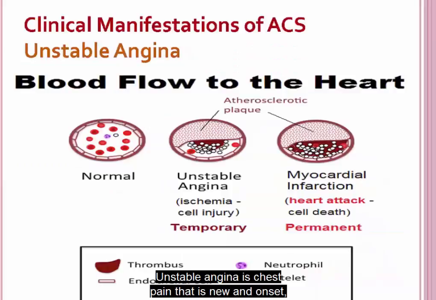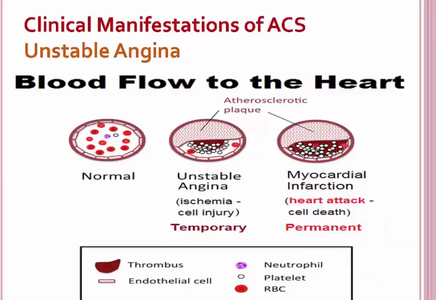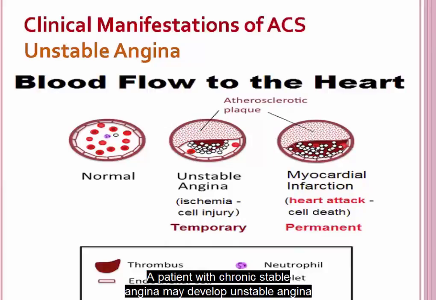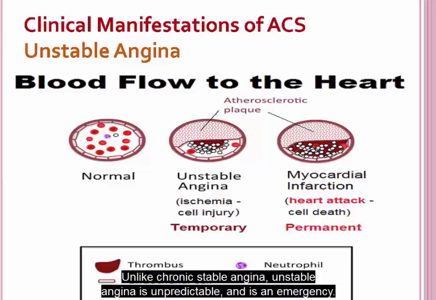Unstable angina is chest pain that is new in onset, occurs at rest, or has a worsening pattern. A patient with chronic stable angina may develop unstable angina, or it may be the first clinical sign of coronary artery disease. The patient with previously diagnosed chronic stable angina will describe a significant change in the pattern of the pain. It will occur with increasing frequency and be easily provoked by minimal or no exertion, during sleep, or even at rest. Unlike chronic stable angina, unstable angina is unpredictable and is an emergency.